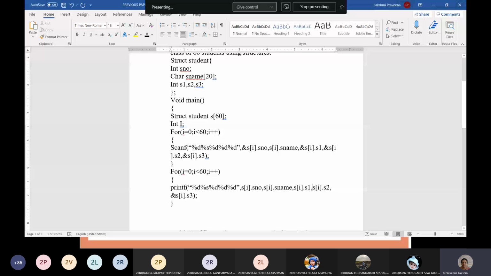Take another variable as grade, and also take an AVG, average variable. So first calculate the average: AVG equals S of I dot S1 plus S of I dot S2 plus S of I dot S3. That is, we are adding all the three subjects' marks, divided by 3, which finds the average.